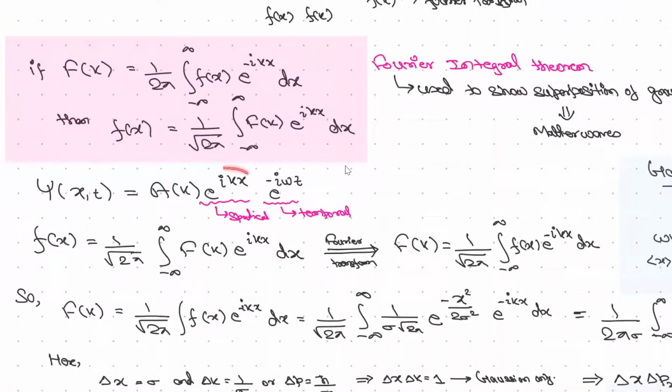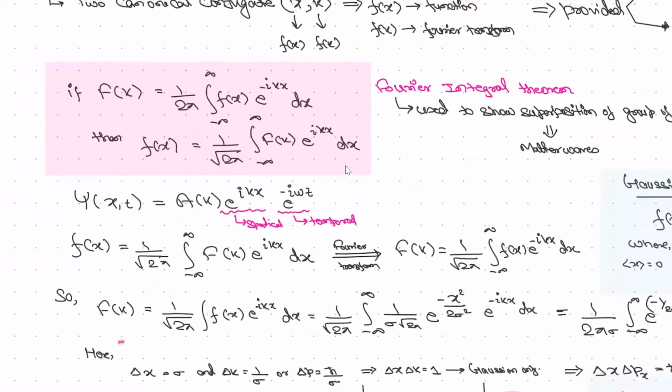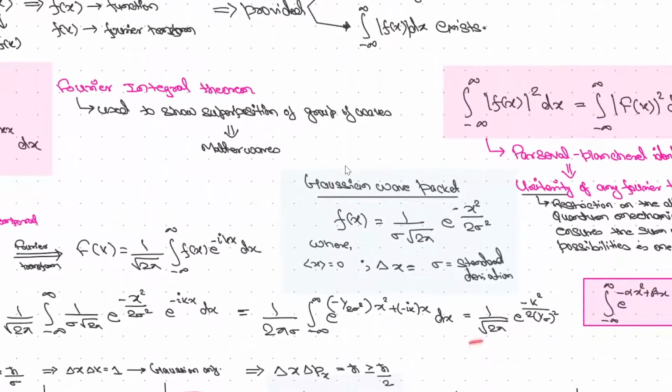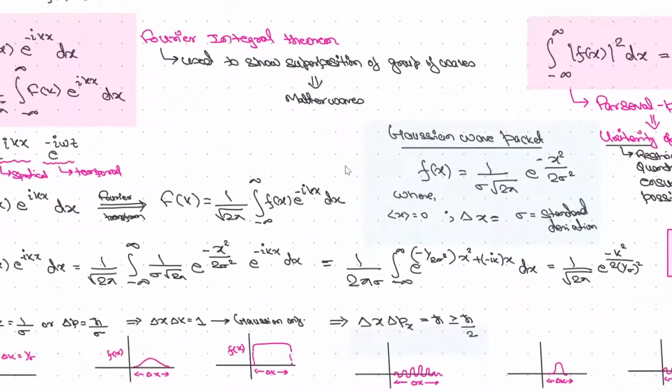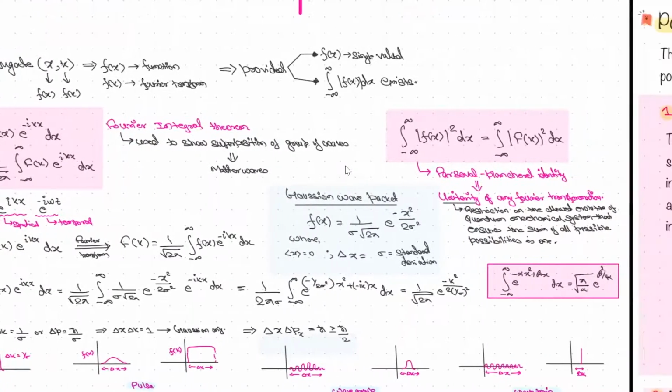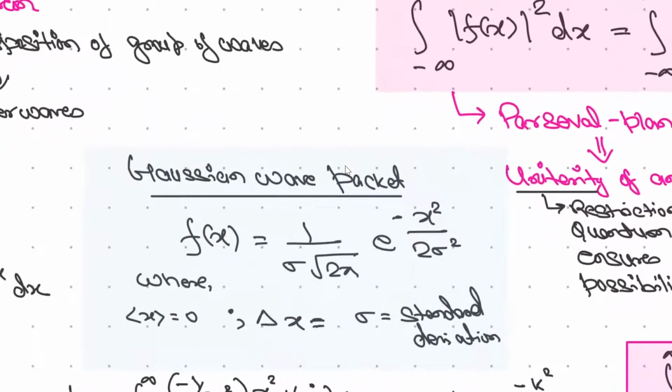So see here, we can use the separation of variables here, right? We can use the separation of variables here, and we'll find fx is given here, right? If you Fourier transform, you will get fk, right? So fk will be something like this. Do the integration, you will end up getting this one, right? So if this is the case, and by just seeing this, let's understand one thing.